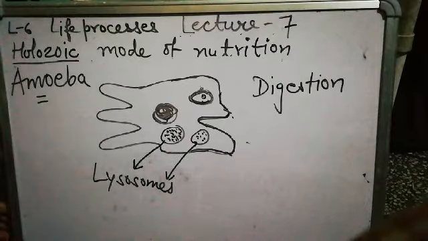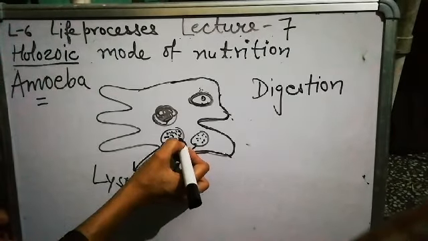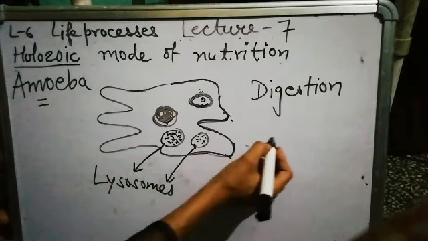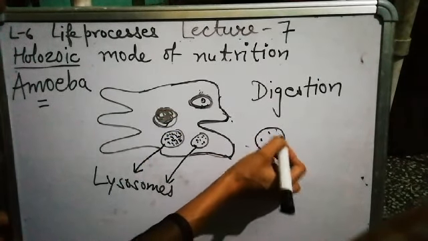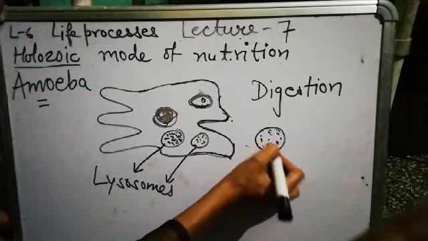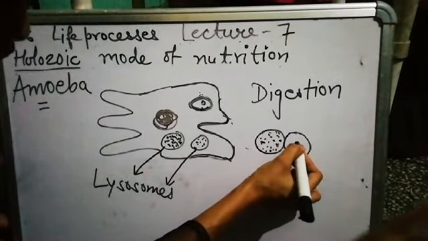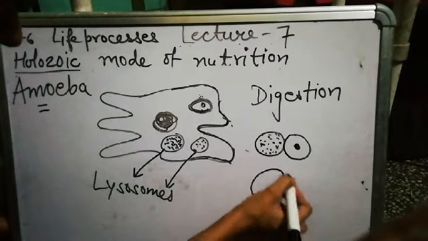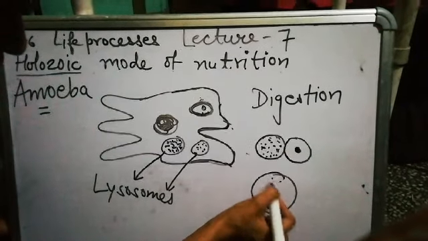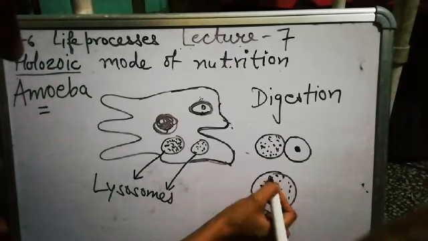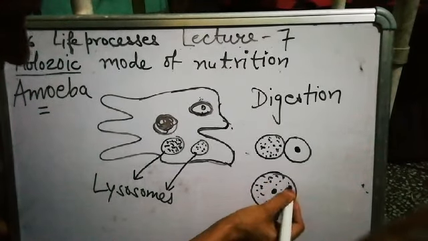Lysosomes are cell organelles. The lysosome is fused with the food vacuole in this manner. This is the lysosome. This is the food vacuole. Later on, both get fused.